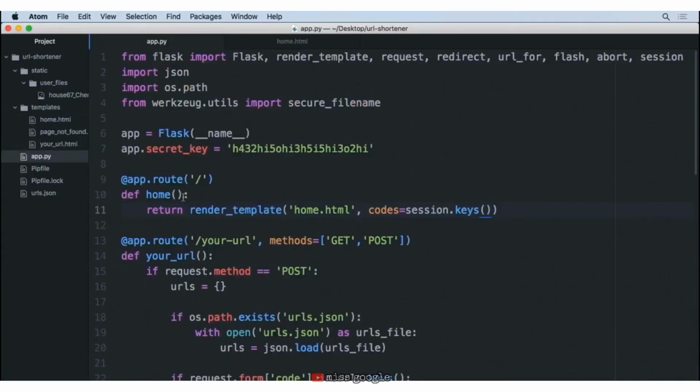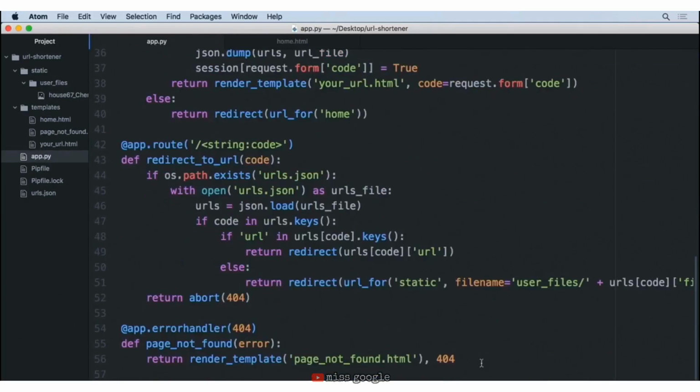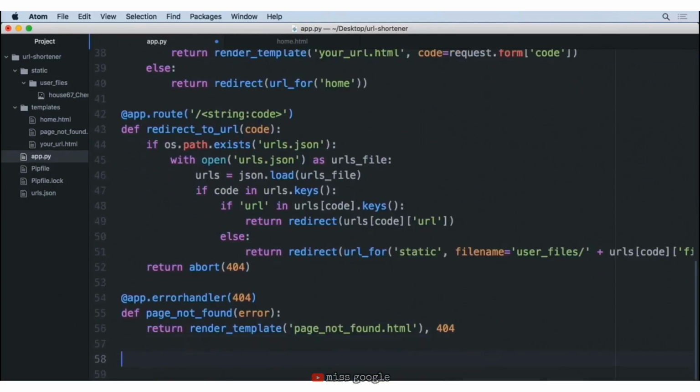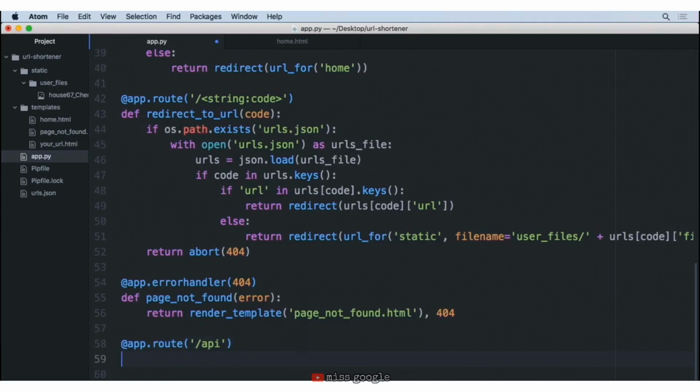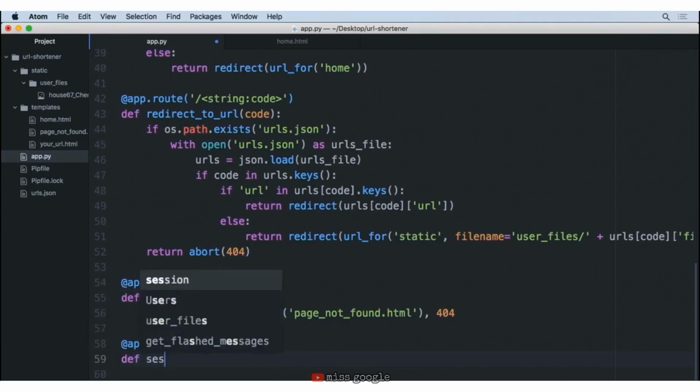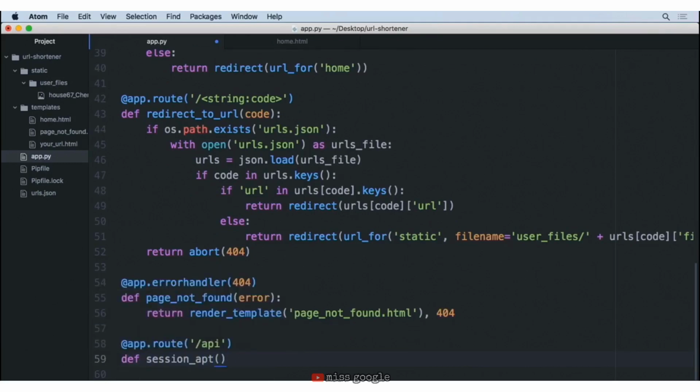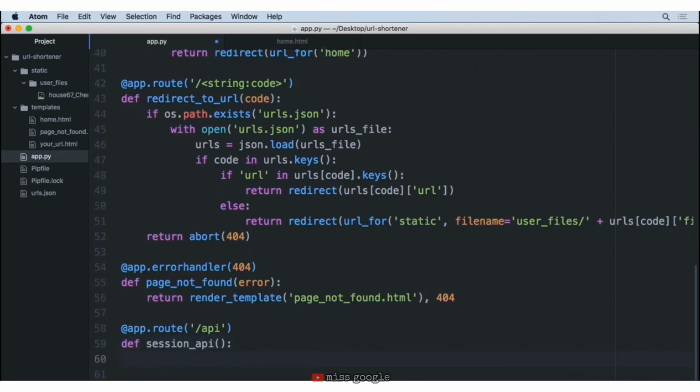Let's move back to our app.py, and we'll scroll down and create a brand new route. So we're going to do our app.route, and the route that we want to create is for an API. So we'll just say /API for the name of this. And as far as the function goes here, let's just go ahead and call this our session_api. Now we don't have to pass anything in here, so we'll just do our colon. And then with this, we just need to return back those session keys in a list and make sure that it's in the JSON format.